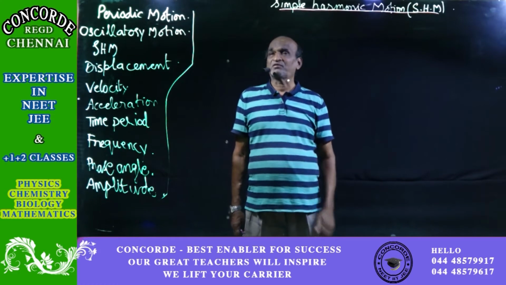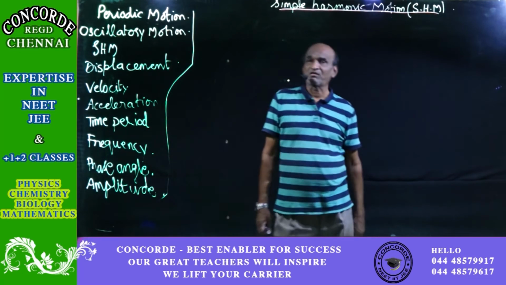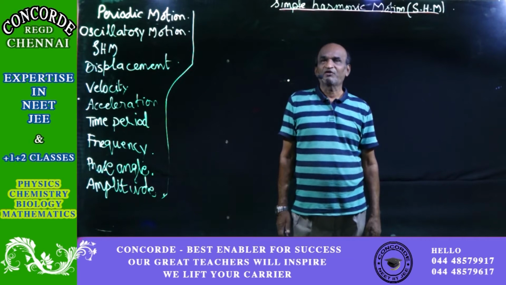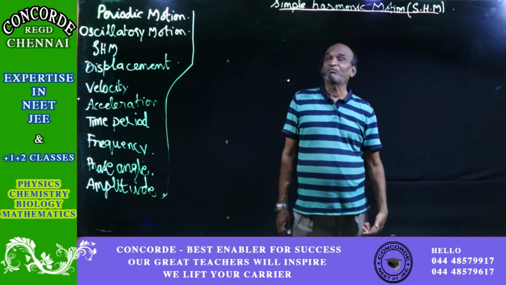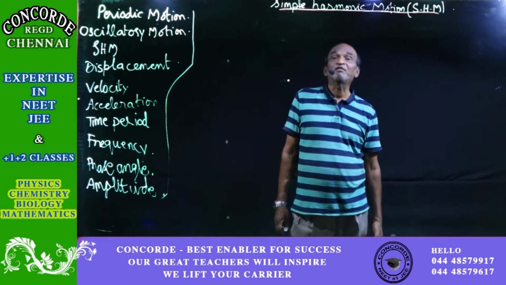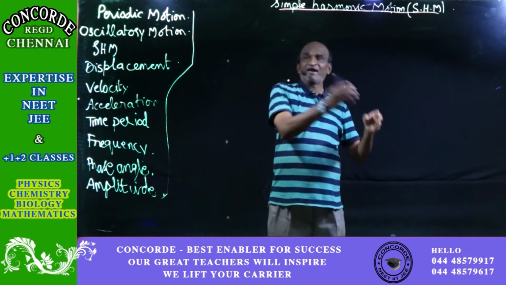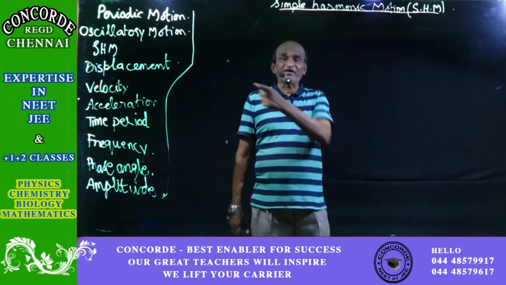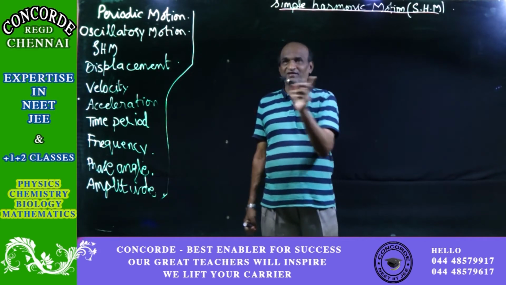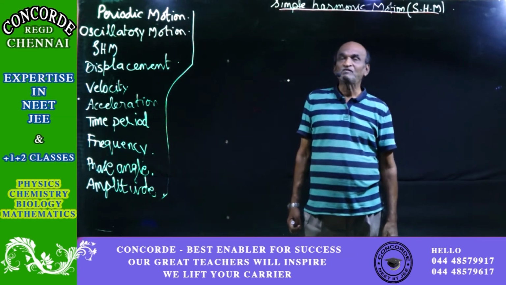In the case of a spring, what happens? Pull the spring, leave it, then it will have a to and fro motion, that will be a straight line. That is also an oscillatory motion. So, oscillatory or vibratory motion is that motion where the path followed by the system is the same to and fro. It is not a continuous one again and again. If it is a continuous one, then how will it pass through that same fixed point? Not at all possible. So the only chance is that it has got to move in a to and fro motion.